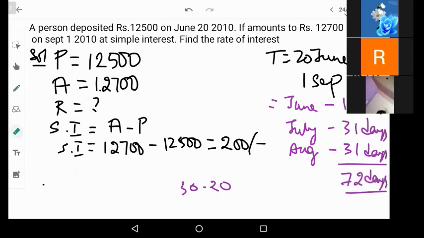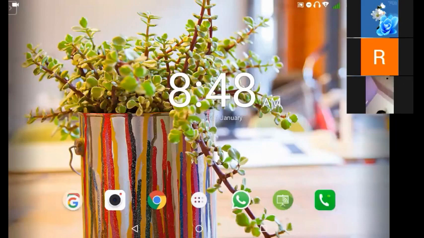Now 72 days, if you convert that to years, that is 72 divided by 365. How much do you get? You again get 0.2 years. A minute change with 71, 72, I'm talking about that 0.19 to 0.2, that is fine. A little difference here and there is fine, but you should not have too much difference in the decimals. Again it is 0.2 years. Now using the simple interest formula, let us calculate the rate of interest.